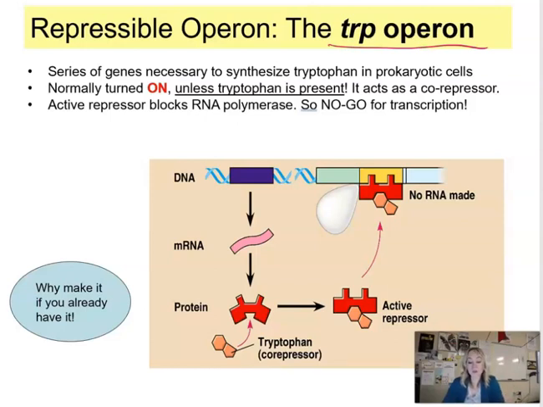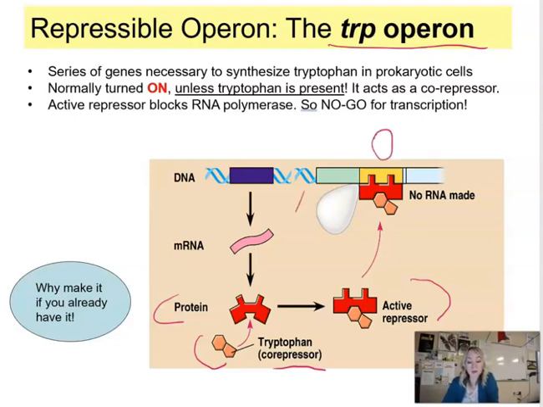So now if you give bacteria tryptophan, tryptophan is going to act as a co-repressor. So it binds to the protein that is repressor, but usually it's inactive. So because obviously bacteria is trying to express a gene so it can synthesize the tryptophan. So this repressor now becomes active when the tryptophan is there. So you can see it binds to it. The repressor undergoes conformational change, and then it binds to the operator region on the DNA molecule.